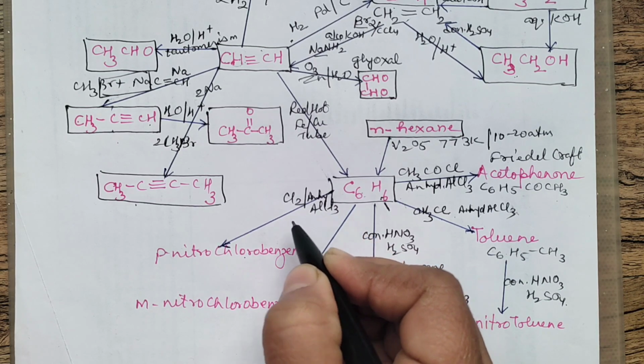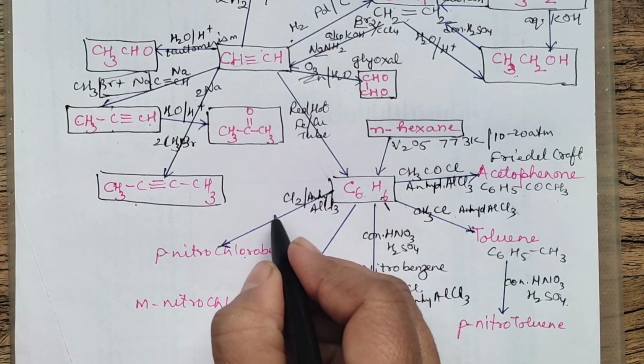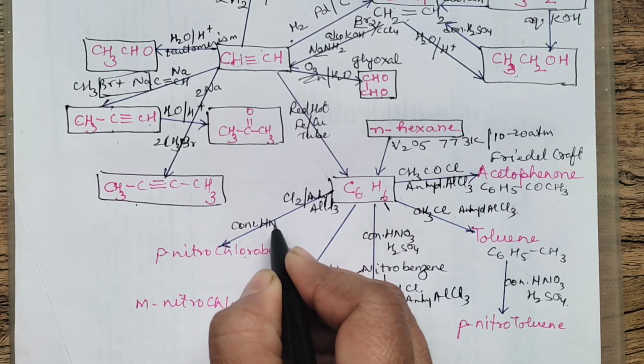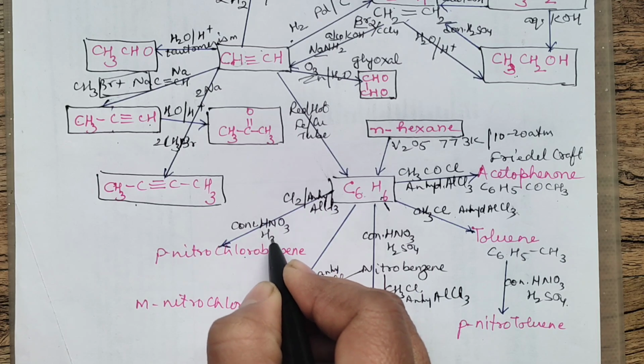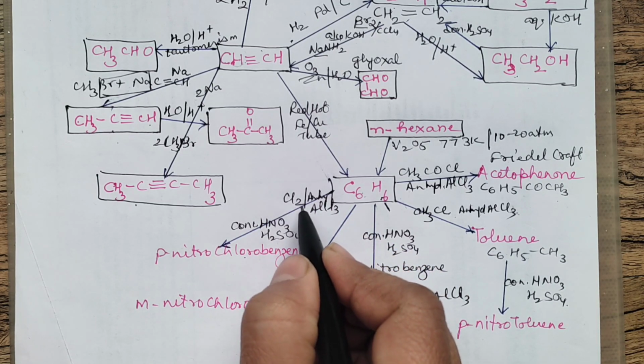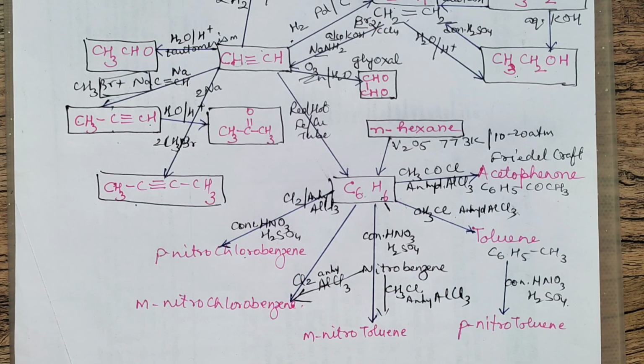You will first prepare chlorobenzene, and then carry out further nitration with concentrated HNO3, H2SO4. Then the nitro group will go at para position with respect to chlorine. Got it? Please take the screenshot of these conversions also.